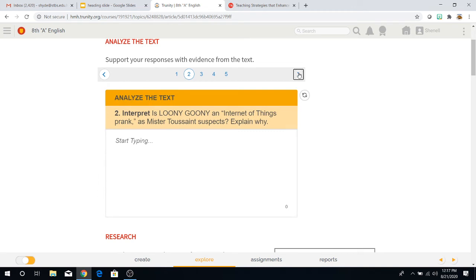Question number 2. Analyze the text. You interpret. Is Looney Gooney an Internet of Things prank, as Mr. Toussaint suspects? Explain why. Now remember, you have to interpret what Mr. Toussaint is saying here about Looney Gooney, and you have to explain that in your own words when he says what he's saying about him.